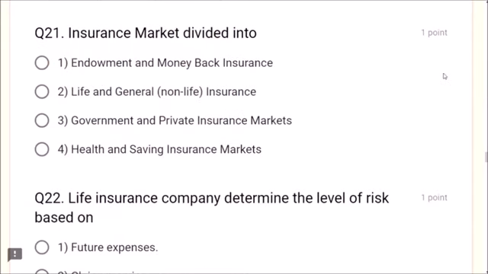Next, question number 21. Insurance market is divided into life and non-life insurance. Health insurance also comes under life insurance. Dear friends, you may be confused. So the insurance market is divided into mainly two types, that is life and general insurance. Endowment and money back, government and private, health and saving, no. Life and general insurance is known as the insurance market division. So the right answer is 2.